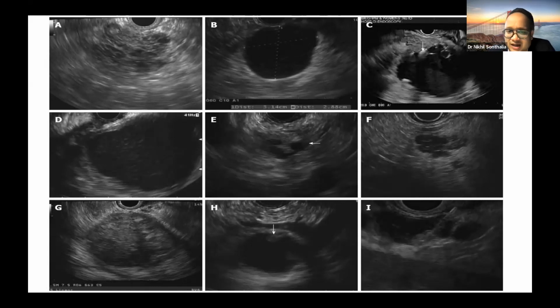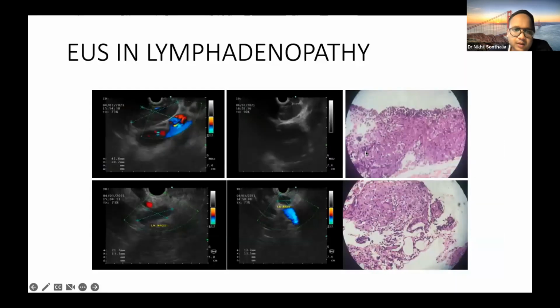So morphological identification, fluid acquisition for cytology and glucose, amylase and CEA and mutation studies, plus high-risk features in terms of lymph nodes and PD dilatation, PD communication. All this very important information we get from EUS.